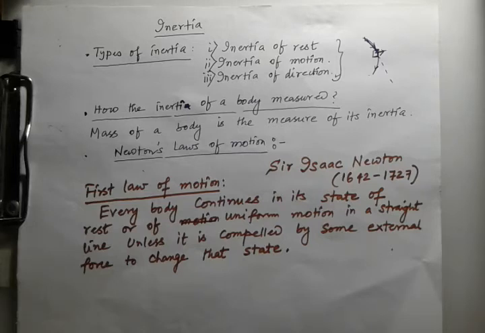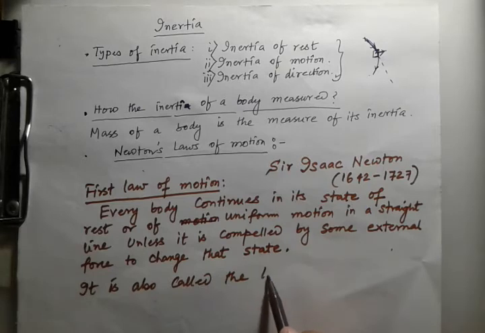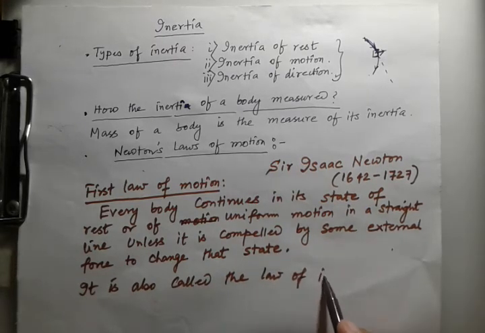Now, why the first law? The first law is also called the law of inertia. Why is it called the law of inertia? Because according to Newton's first law of motion, every body continues in its state of rest or uniform motion unless an external force acts upon it. So this shows that a body by itself cannot change its state of rest or uniform motion.